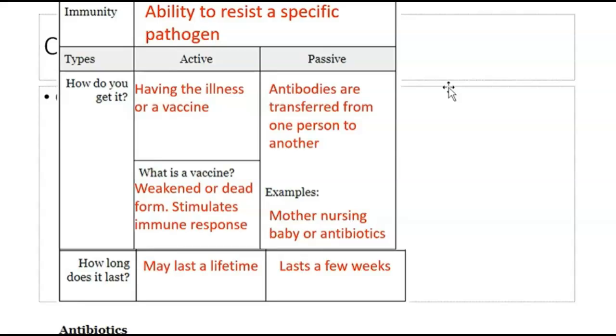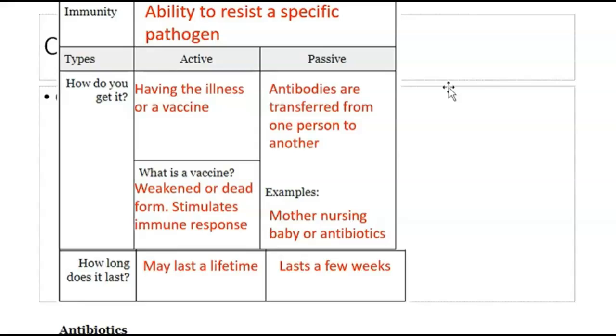This allows our bodies to remember how to fight off this particular virus. So next time our bodies come in contact with it, we know how to fight it and we don't typically get as sick. This is often seen with the flu. Each year you get a flu vaccine and hopefully then you are not super sick if you ever get exposed to that virus.